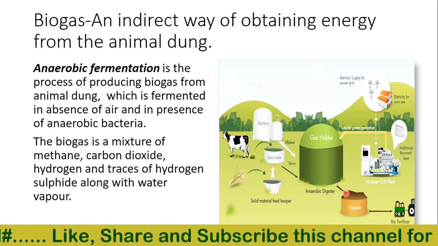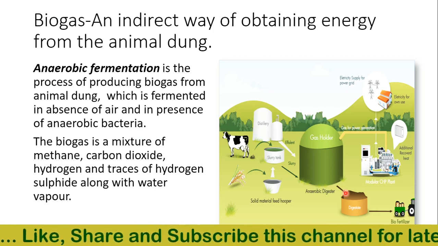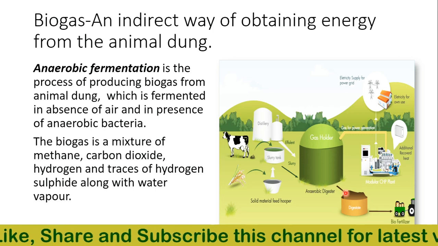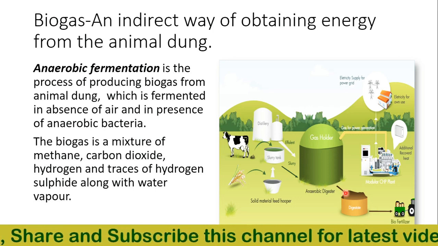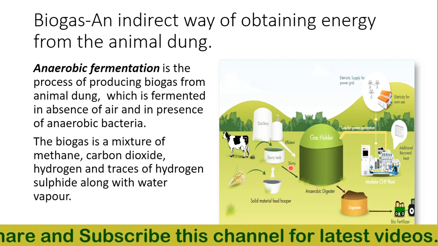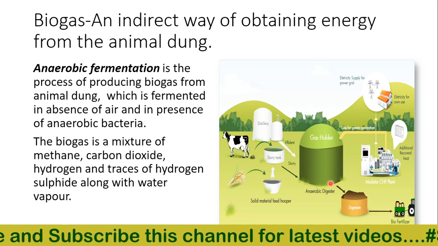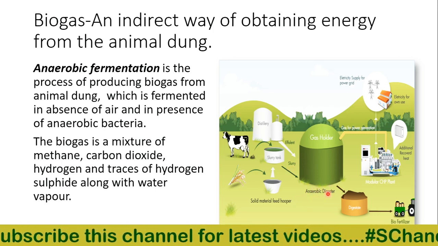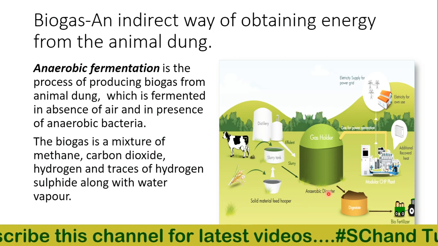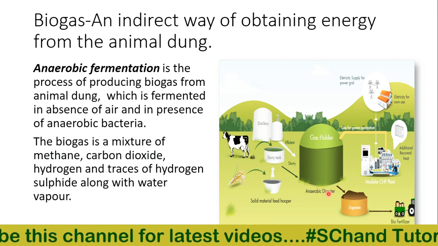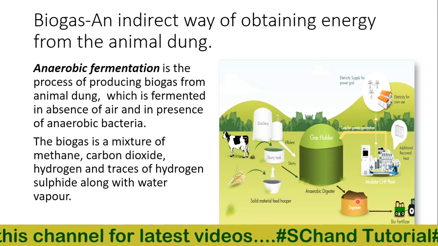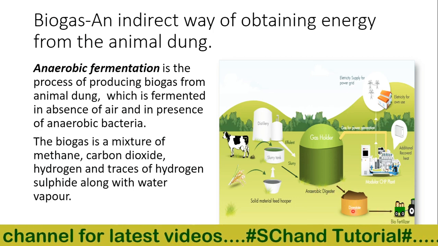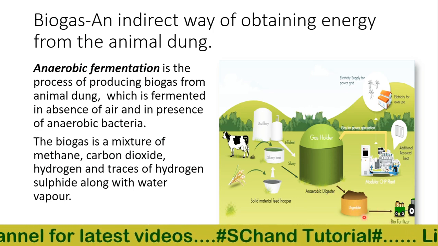So the process of formation of biogas from animal dung slurry is biochemical in nature. This is how biogas is produced by anaerobic digestion or fermentation, and it can be used for cooking and various other activities.